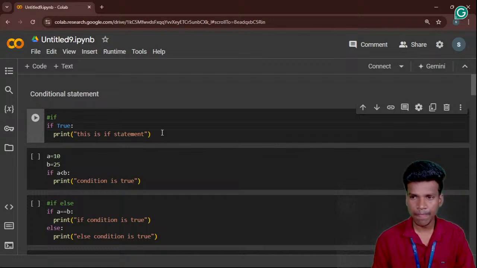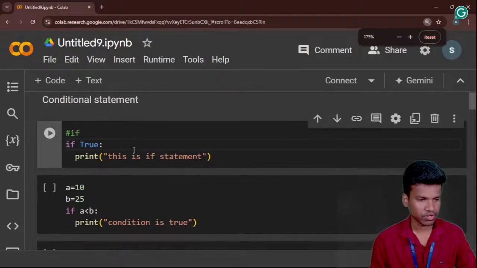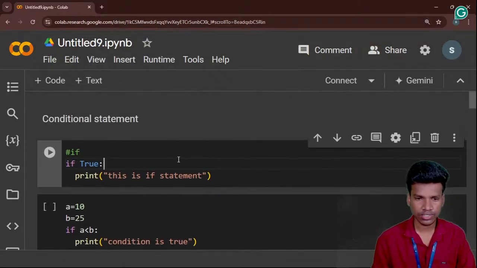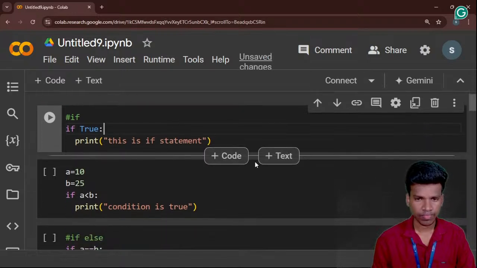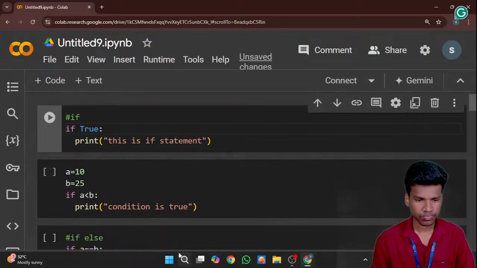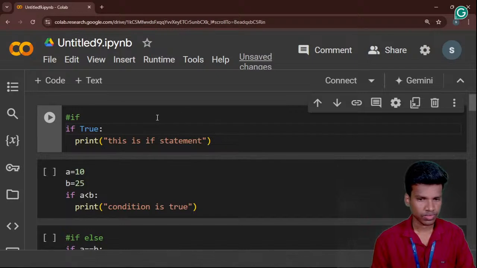Anyone know? Once I run this code, what is my exact output? Okay, super, very good.